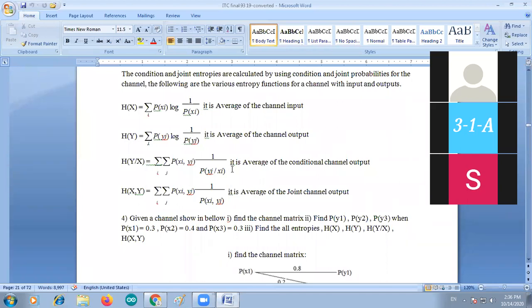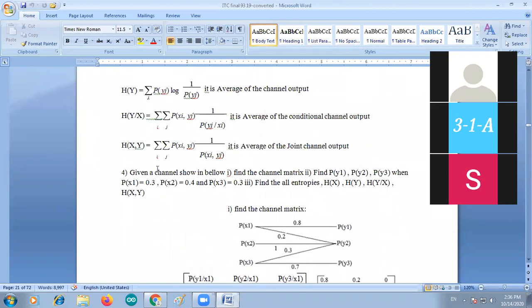Like the conditional entropy. The conditional entropy is H of y by x. That is equal to, there is x and y, where x is input and y is output. So that's why sigma i, sigma j. Sigma i represents input x, sigma j represents output y.